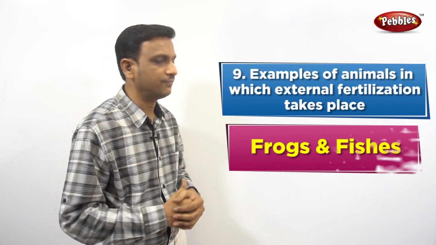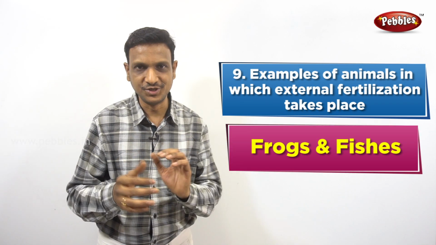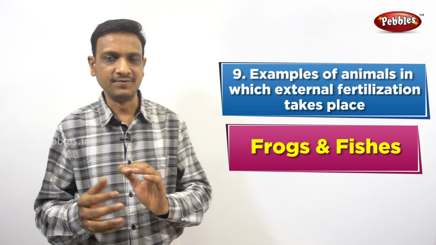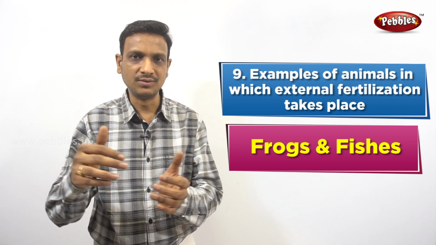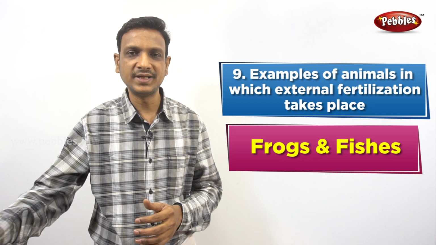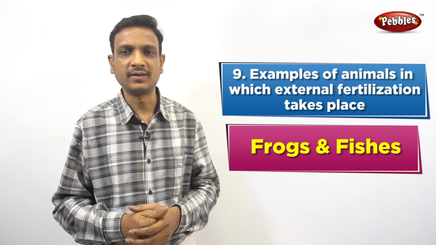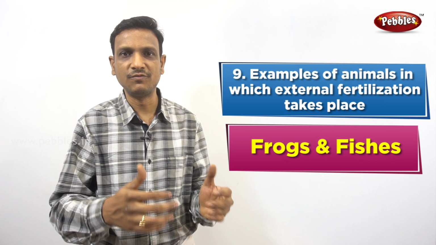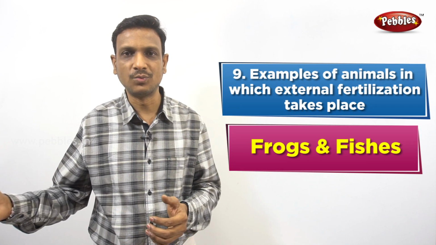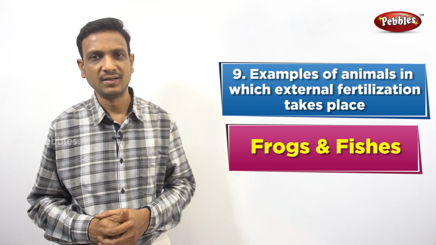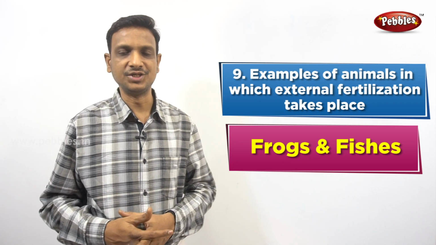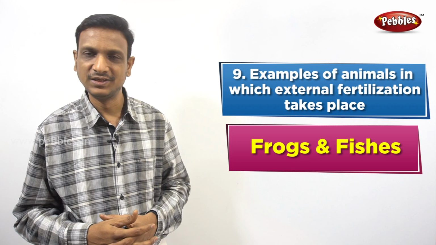We see it in frogs and fishes. They release the reproductive cells into their surroundings. Frogs live in the water, they release their egg cells in the water. The male frogs release the sperm cells into the water. Their fusion takes place in the water. So it is called external fertilization. Examples are fish and frog.